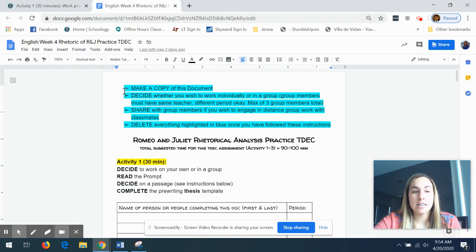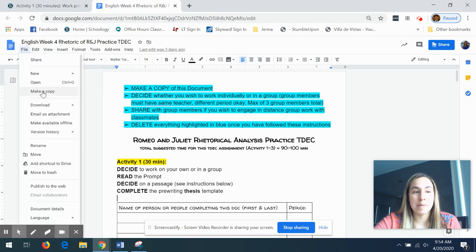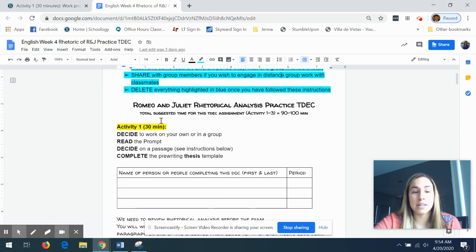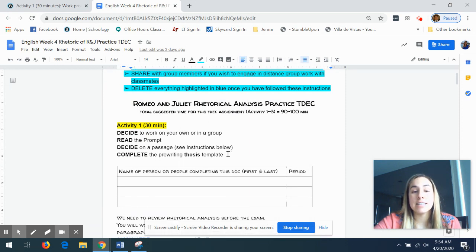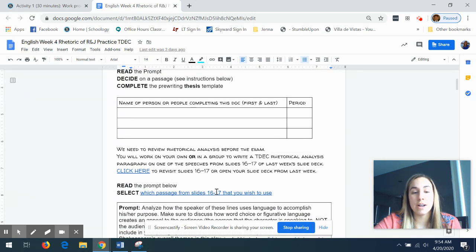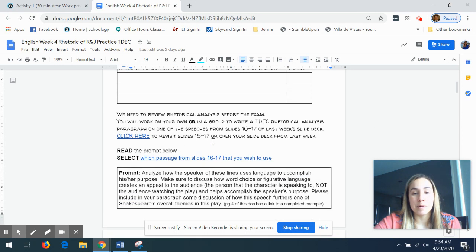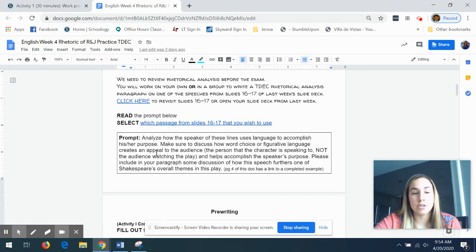So basically, you come here again, file, make a copy, save it on your own. Then you can decide if you want to work with other people, a maximum of 3 people in a group if you want to, or you can just do the whole thing alone. Totally fine also. However y'all want to do that. But what you're going to do is you'll be writing a TDEC using one of the passages from slides 16 and 17 last week. So here you'll put your name and information, remember what those were, and here's your prompt.